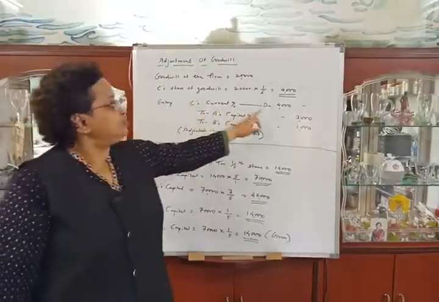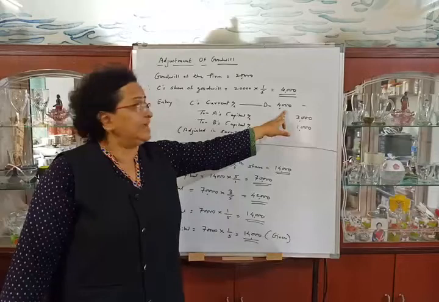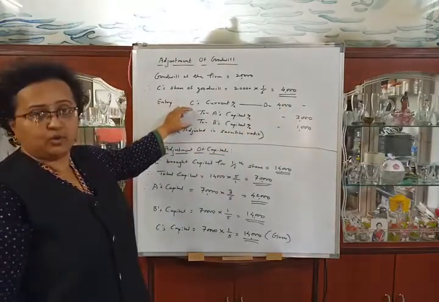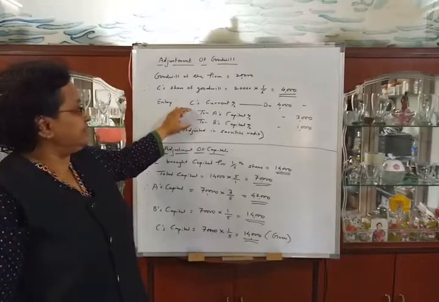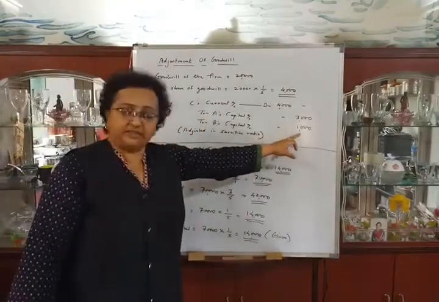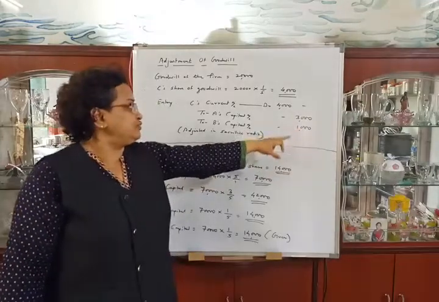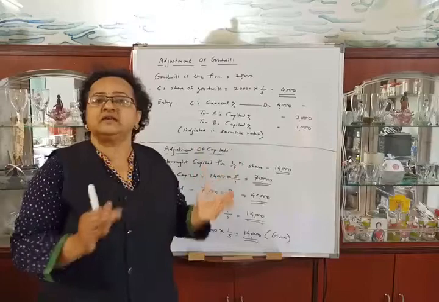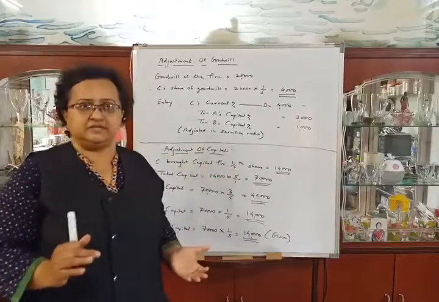C's current account should be debited for rupees 4,000, that is his share of goodwill, and old partners' capital accounts should be credited. So to A's capital account 3,000, to B's capital account 1,000. Goodwill of rupees 4,000 is adjusted in sacrifice ratio and credited to partners capital account. This will be the adjustment.